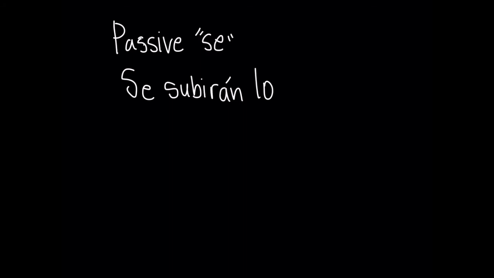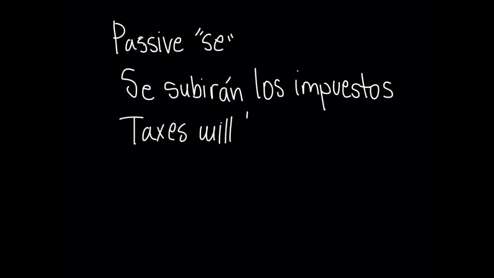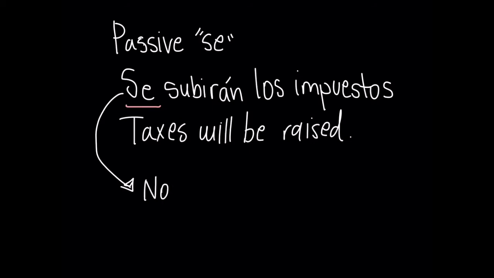Another way to express passive voice in Spanish is by using the passive se. So far you have learned that every time you see a se, it either means reciprocity or reflexive action. But if we look at the sentence, se subirán los impuestos, taxes will be raised. Notice that we are talking in general, and we don't have a specific agent or a specific subject. We just want to say that someone, somehow, at some point, taxes will be raised.